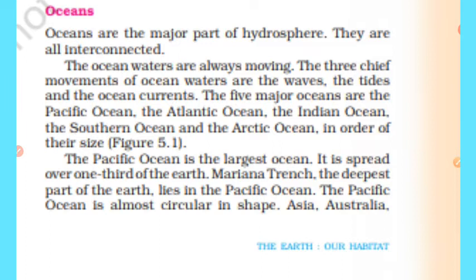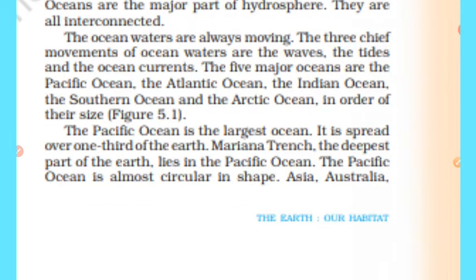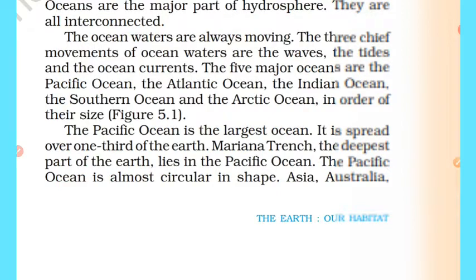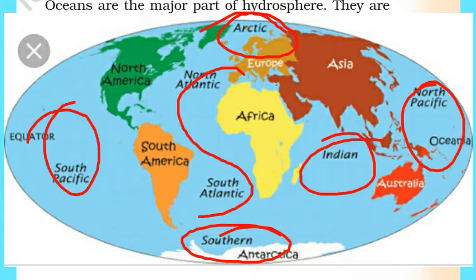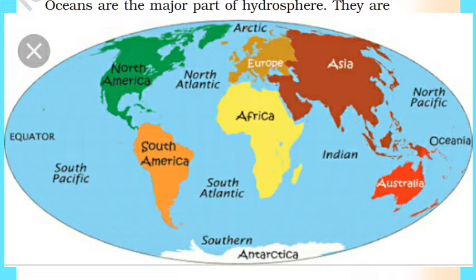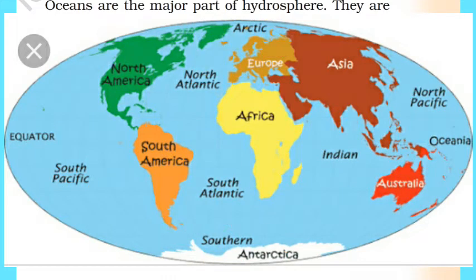Oceans are the major part of hydrosphere. They are all interconnected. The ocean waters are always moving. The three chief movements of ocean waters are the waves, number one, number two, the tides, and the ocean currents. The five major oceans are the Pacific Ocean, you can see in the map, Pacific Ocean, Atlantic Ocean, the Indian Ocean, Southern Ocean, and the Arctic Ocean in order of their size.